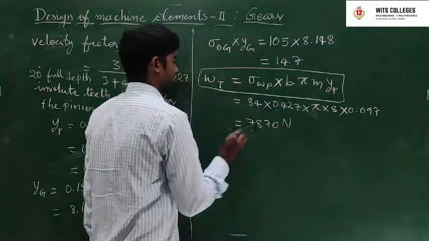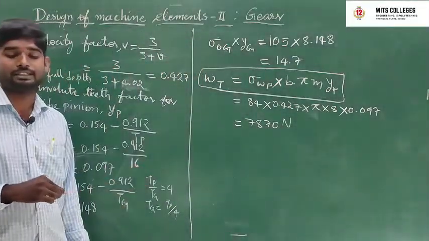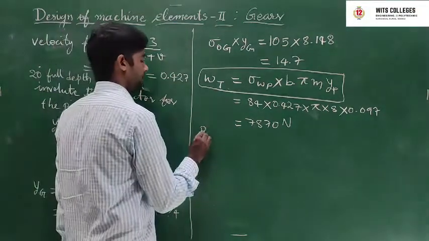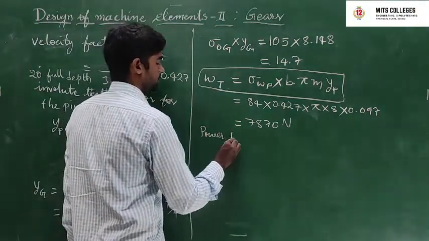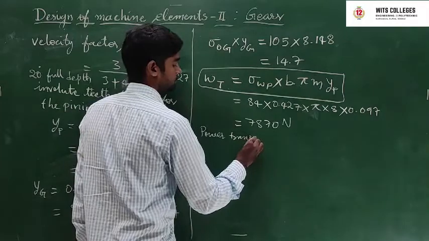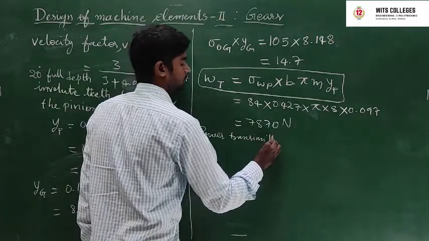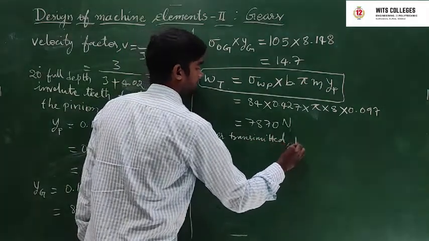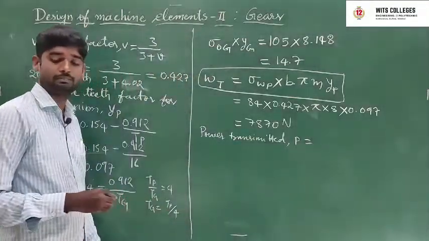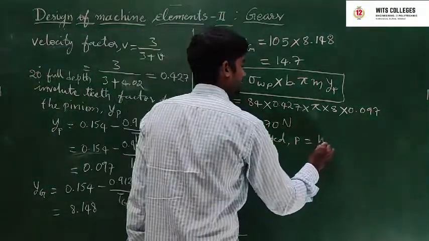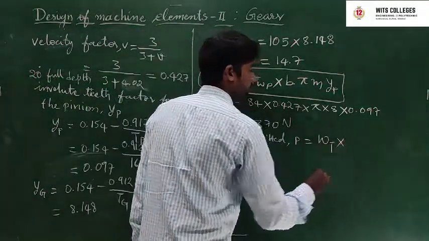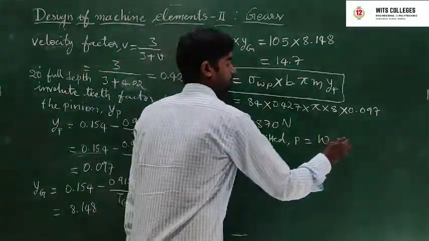7870 newtons. Next, find out the power that can be transmitted. Power transmitted P is equal to tooth load into velocity.